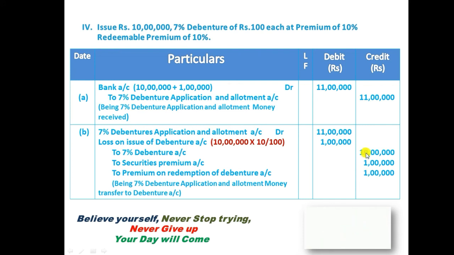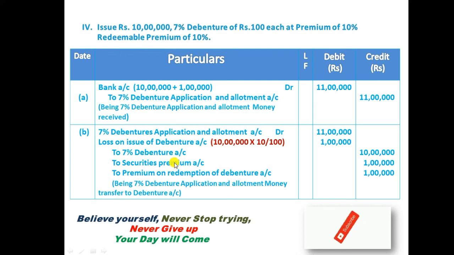At the time of maturity period, the company needs to pay an additional 1 lakh rupees to the debenture holder. The company will pay 10 lakh as the loan amount, since a debenture is a loan, and the company will also repay 1 lakh rupees extra. In total, 11 lakh the company will repay at the time of maturity period. That is the reason we credited premium on redemption of debenture, because it is a liability.